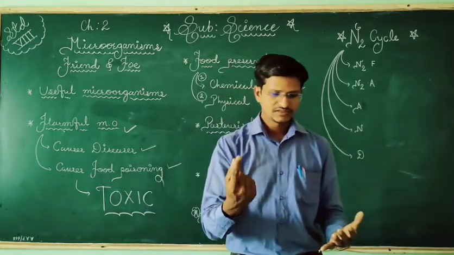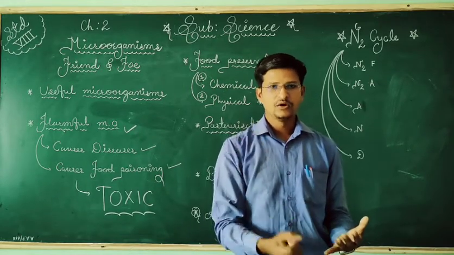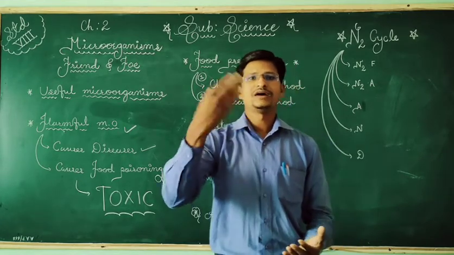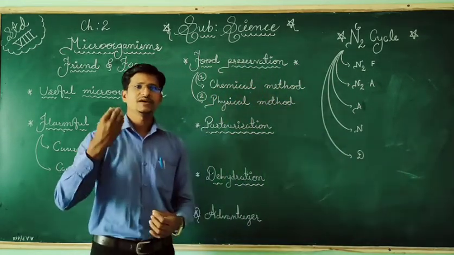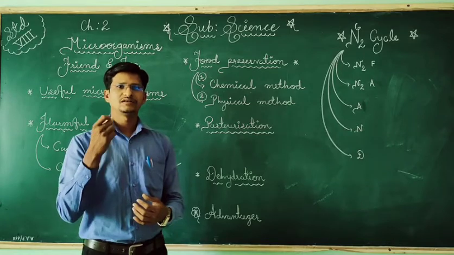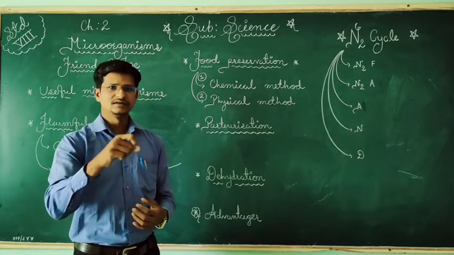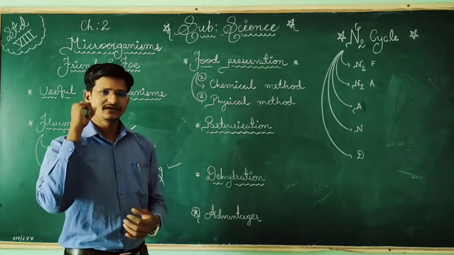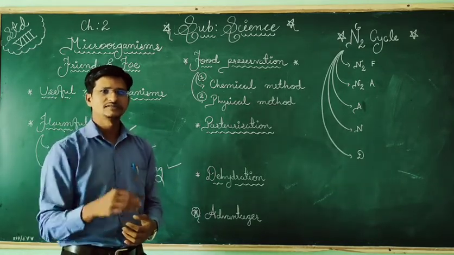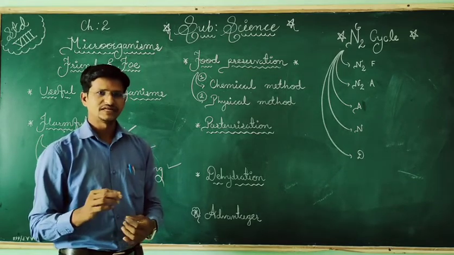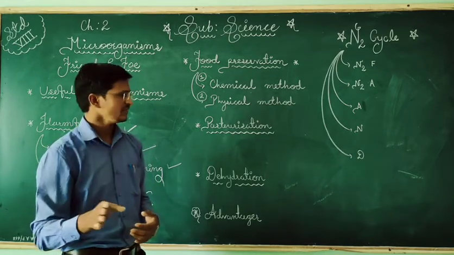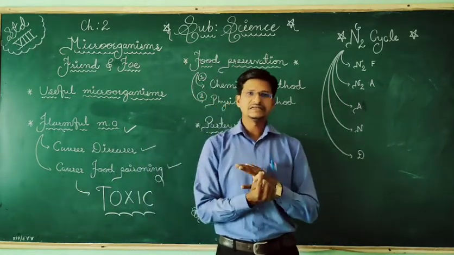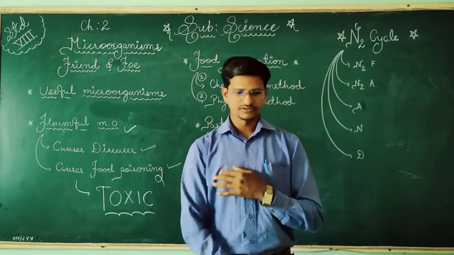Second, the temperature is very low. Third, the temperature is very high. So high and low temperature. Each microorganism will be killed at a particular temperature, and some bacteria will survive at any temperature. Suppose a virus, it can survive anywhere, at any temperature. So for this type of microorganisms: first dry condition, then decreased and increased temperature, means low and high temperature.